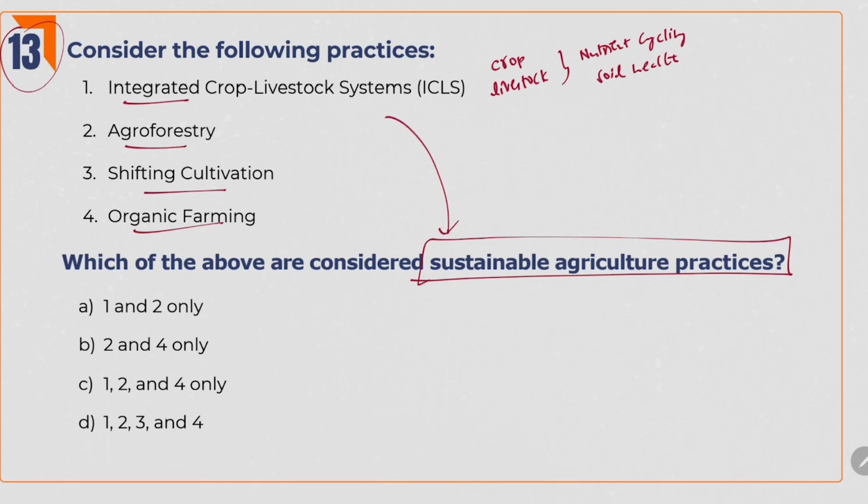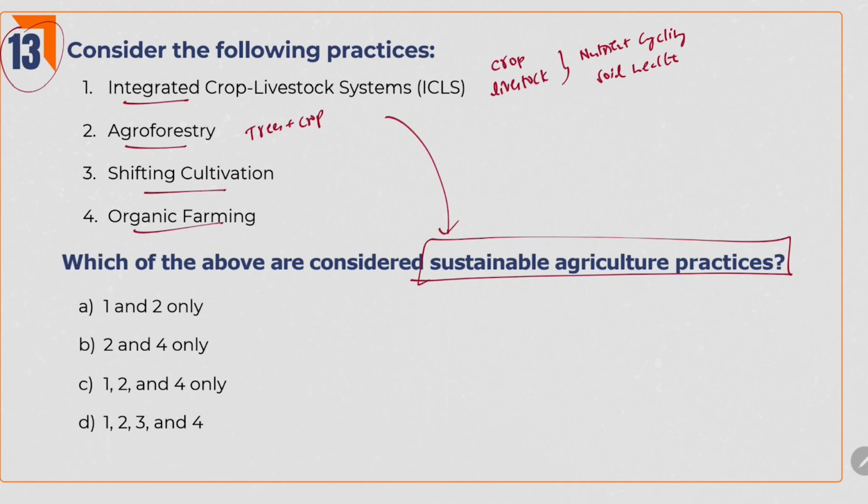And agroforestry. What is this agroforestry? We have to integrate trees and crops in the same system. This also helps in soil fertility and climate resilience. And coming to shifting cultivation, we all know that shifting cultivation means people clear the forest, cultivate there for a few years and move to a new area. This is not at all good for soil health. And we also know that government is against shifting cultivation practices and is running so many programs to bring awareness